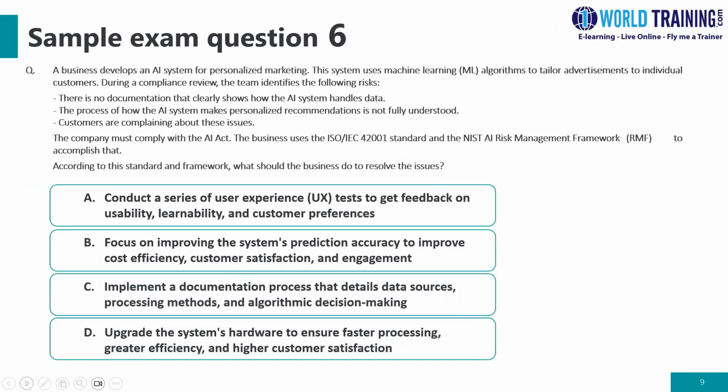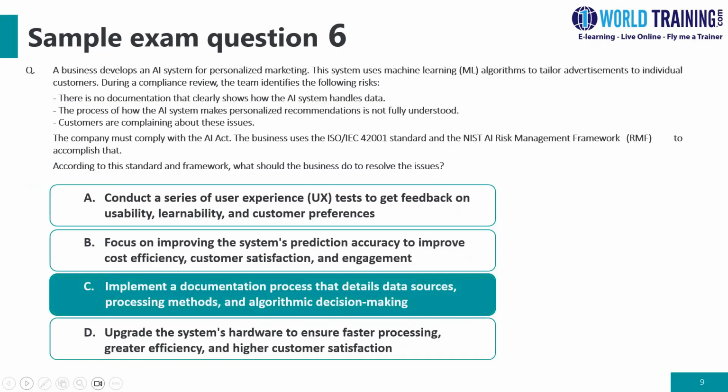Option A, the business should conduct a series of user experience tests to get feedback on usability, learnability, and customer preferences. Option B, should focus on improving customer satisfaction and engagement. Option C, should implement a documentation process that details the data sources, processing methods, and the algorithm for making decisions. Option D, should upgrade the system for higher customer satisfaction. Again, as I said, this is a great example where you're using a business case to ask, if your AI system has to be compliant, which standard frameworks you should work on. So the right answer is option C. You should implement a documentation process for data and algorithm decision making. So C is the right answer.